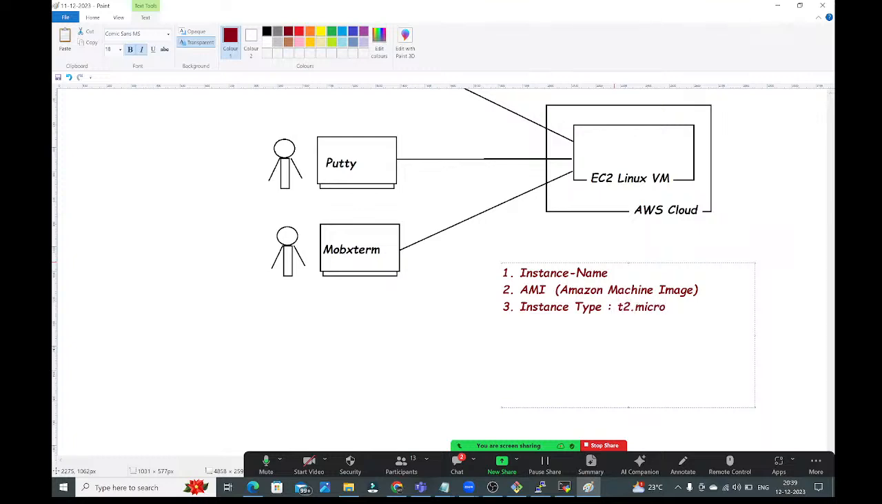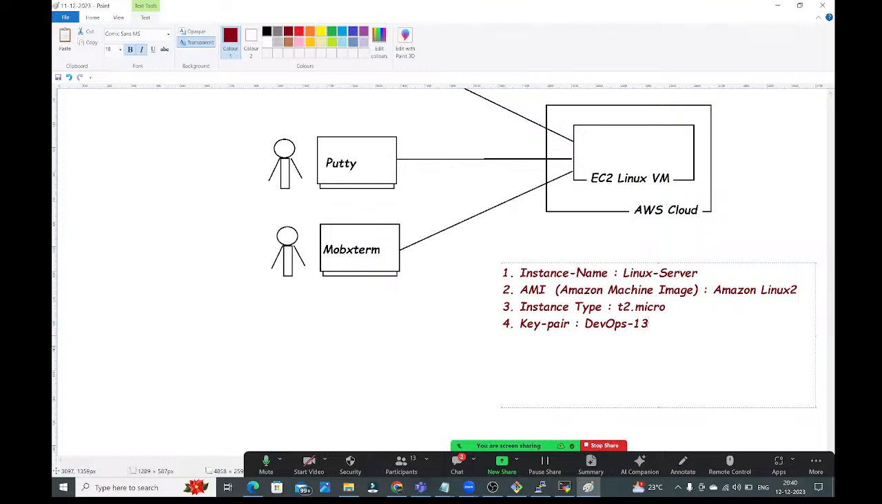Select T2.micro. And in AMI you can select anything, guys, but in our case we have selected Amazon Linux 2. Instance type T2.micro. The instance name we have given is Linux-server. You can give any name. After that, we have created the key pair. Just you need to provide the name. Here we have provided DevOps-13.